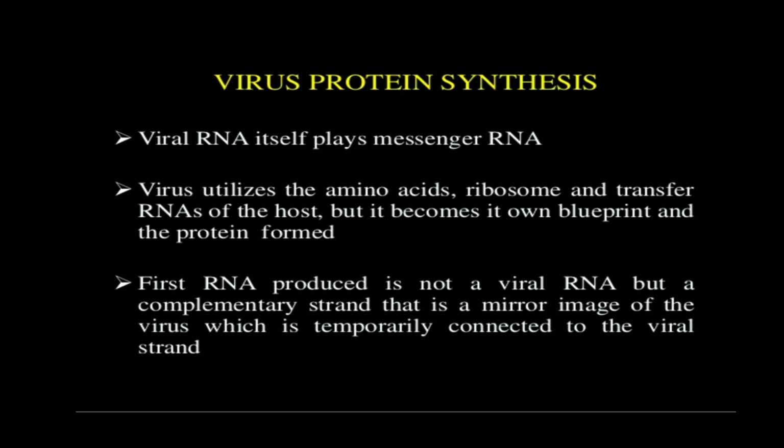So the virus utilizes the amino acids, ribosomes and transfer RNAs of the host, but uses its own blueprint, and thus the proteins get formed. The first RNA produced is not a viral RNA but a complementary strand, a mirror image of the virus, which is temporarily connected to the viral strand.